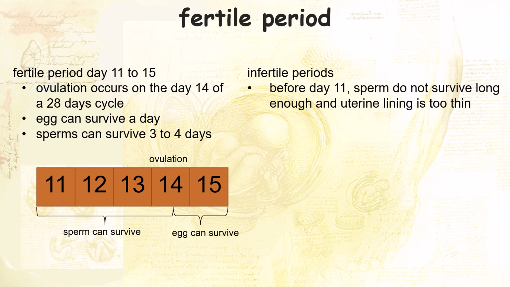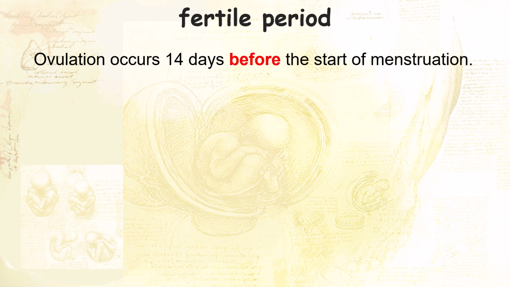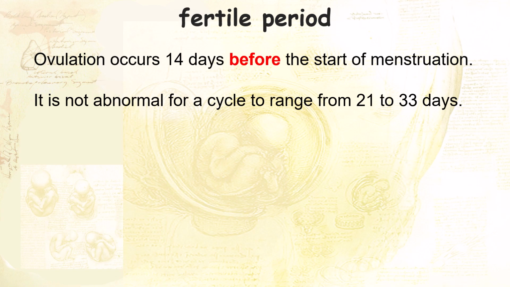Before day 11, it is due to sperm not being able to survive long enough, and the uterine lining is also too thin for implantation. After day 15, the egg would have disintegrated. However, one must take note that ovulation occurs 14 days before the start of the menstrual cycle, rather than 14 days after. It is not abnormal for a cycle to range from 21 to 33 days,